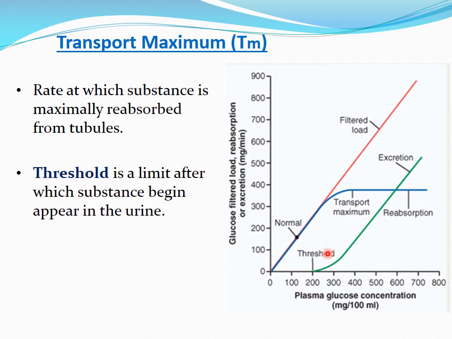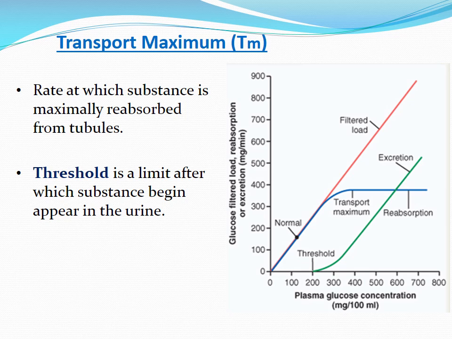So the transport maximum and the threshold level are quite different. Transport maximum is when all the nephrons or the renal tubules are saturated. But that is not the case for the threshold level. The threshold level will come earlier than the transport maximum.